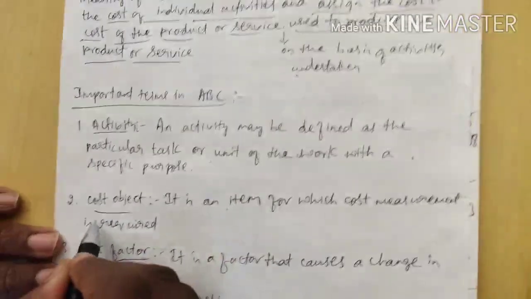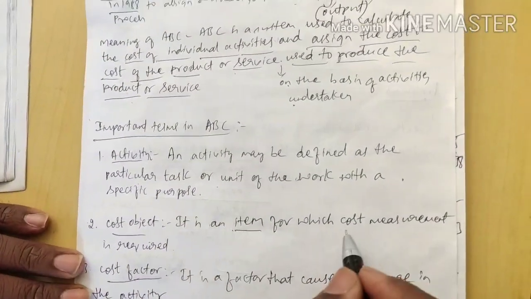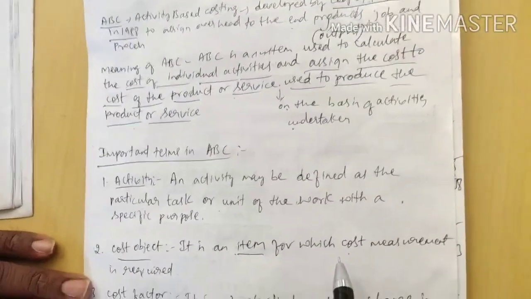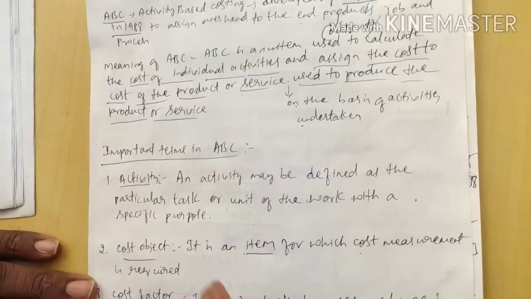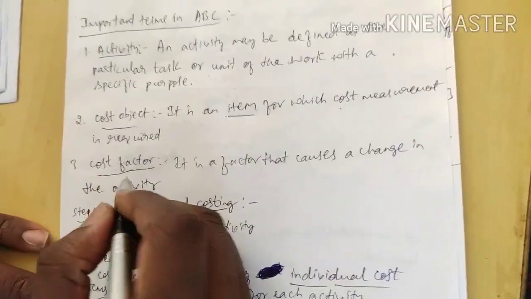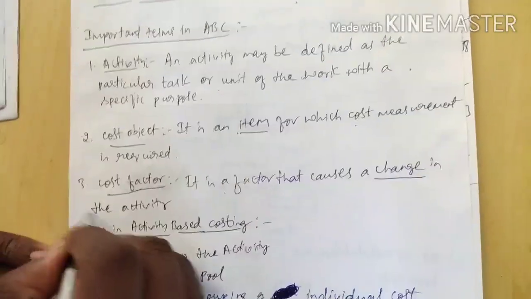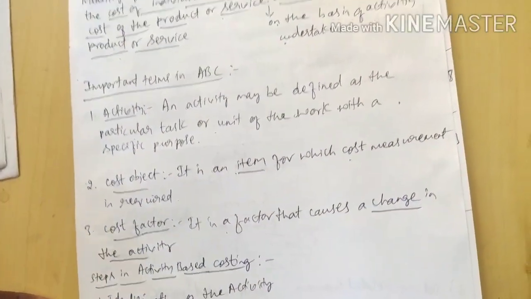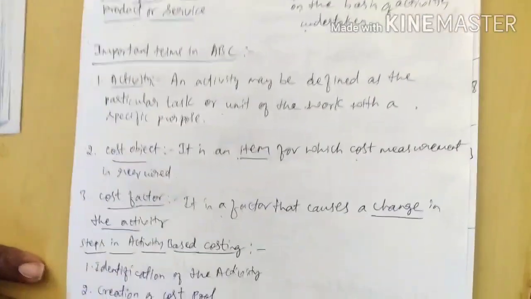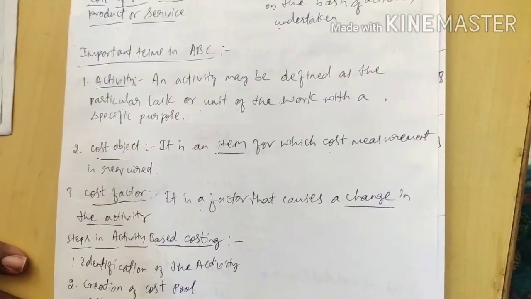Next, the second one is cost object. Cost object means an item for which cost measurement is required. How much is the cost, how you will allocate the cost, that measurement of the cost is required. Next, the third one is cost factor. Cost factor is a factor that causes a change in the activity. So these are the important terms that we should keep in mind while doing ABC.